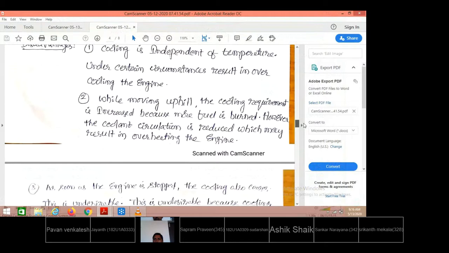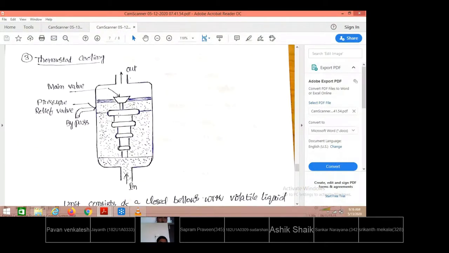You see here, this is the thermostat. The thermostat is provided with a number of bellows. These are all elastic materials. These bellows are prepared from thin copper sheets of small thickness. These bellows are filled with a kind of volatile fluid.